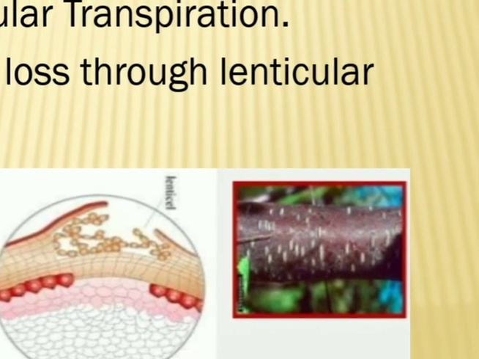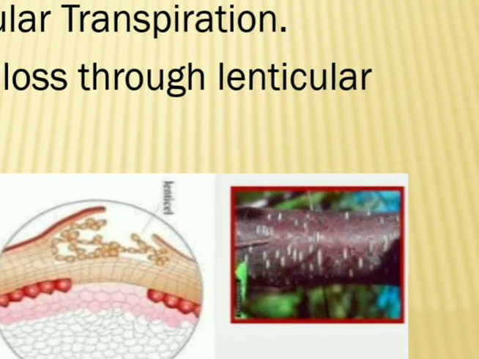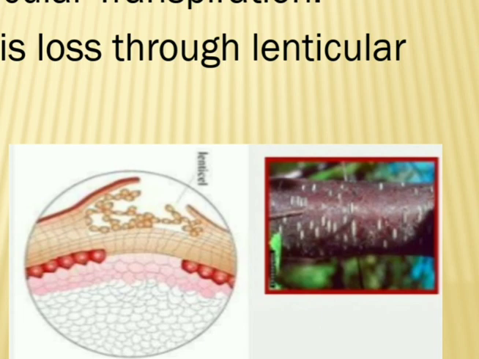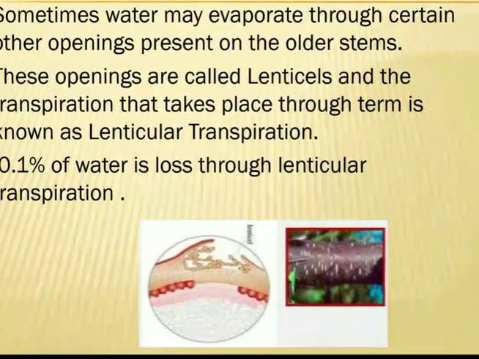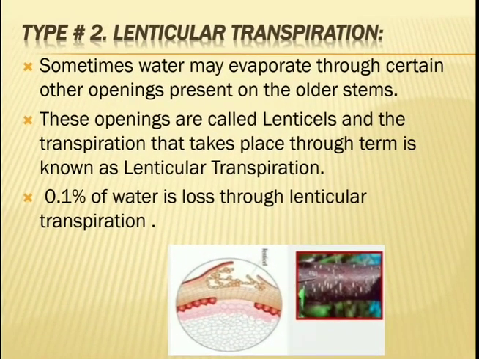These white dots which are present on the stem are called lenticels. This is the microscopic diagram of the lenticel. Through the lenticel, water is lost. About 0.1% of water is lost through the lenticel. It's called lenticular transpiration.